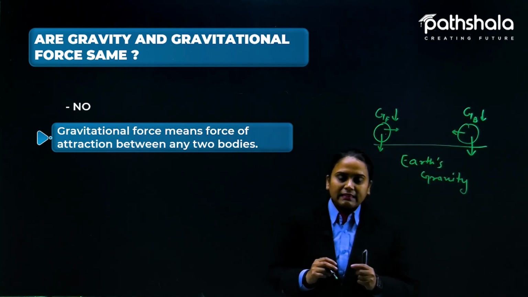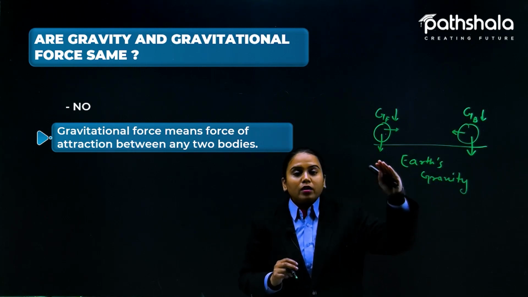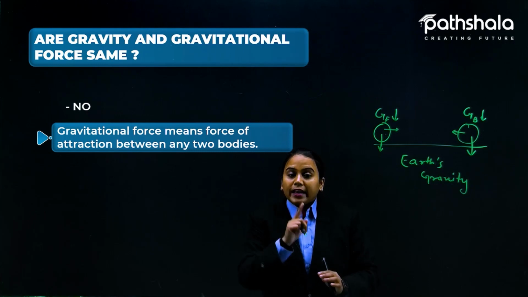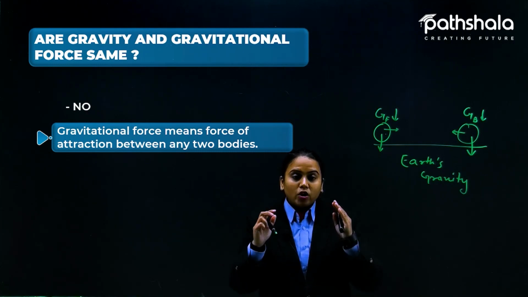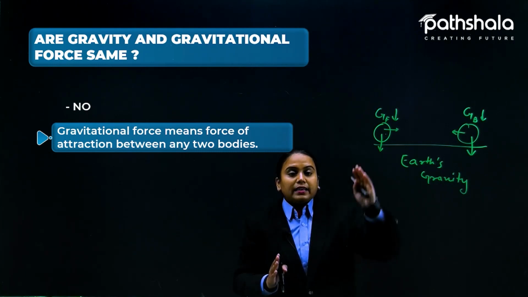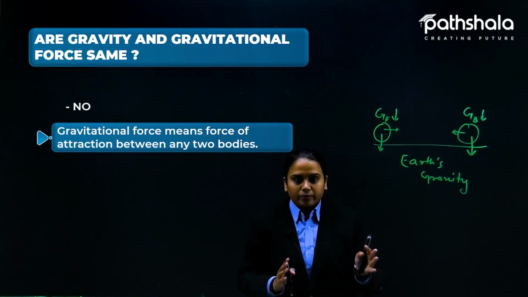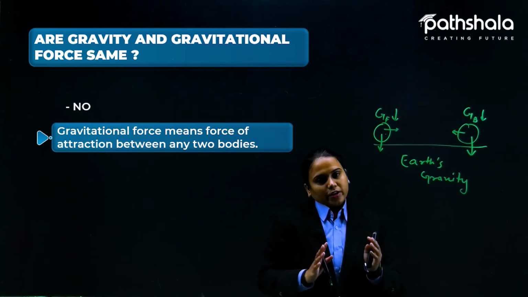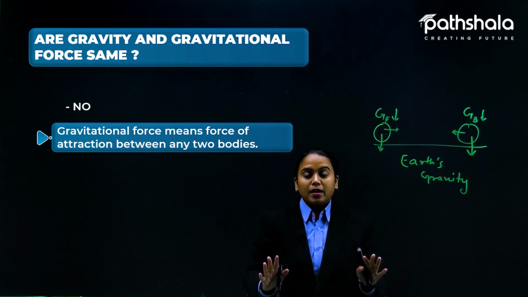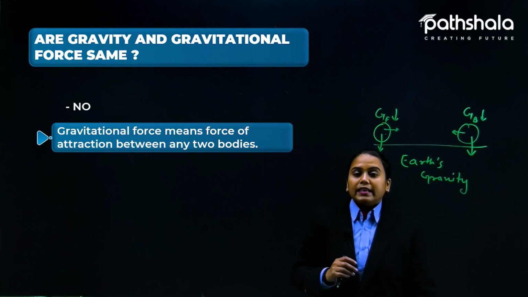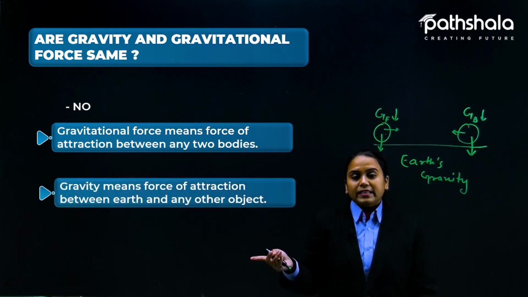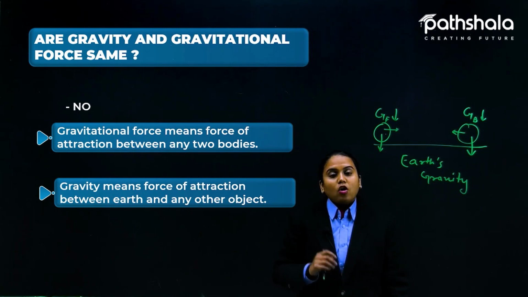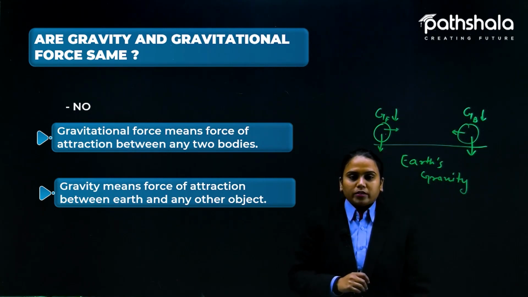That is why we can say that here this will work as the greater and this will work as the smaller, but we cannot deny that the gravitational force is there. The football and the basketball both have their own gravitational force. We cannot deny that. But we can say that gravitational force and gravity mean different things. Here gravity means the force of attraction between the Earth and any other object.